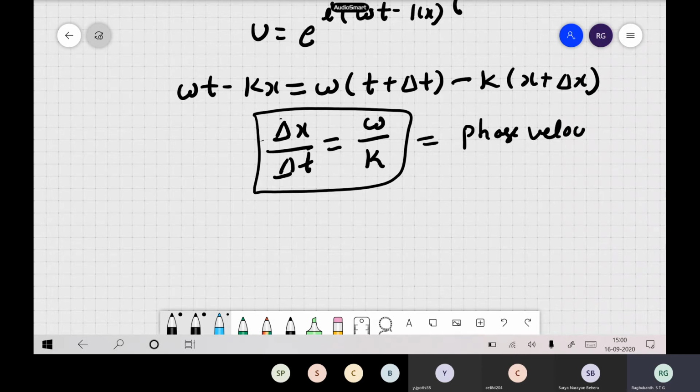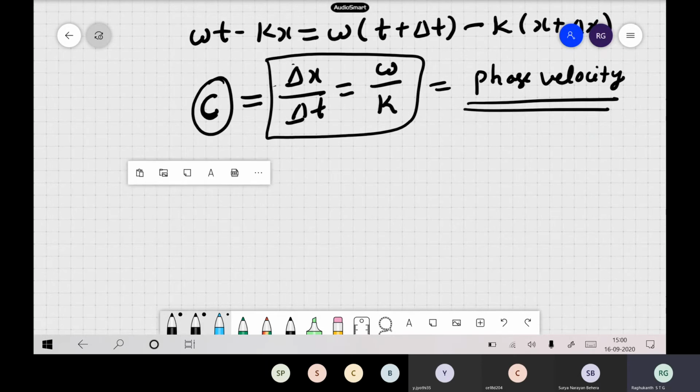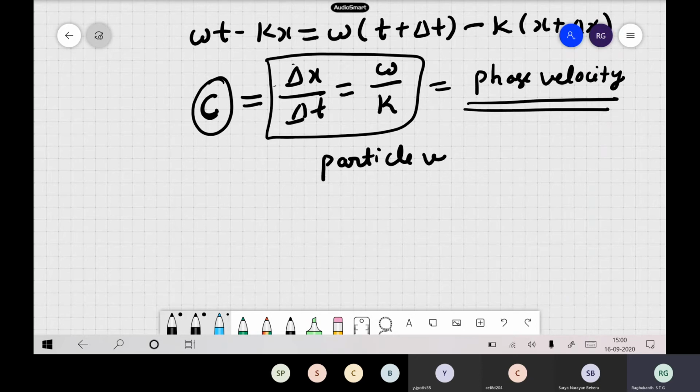This is the most important concept in wave propagation. For an elastic medium, the phase velocity is constant. Here, one more thing you should know: do not get confused with particle velocity.